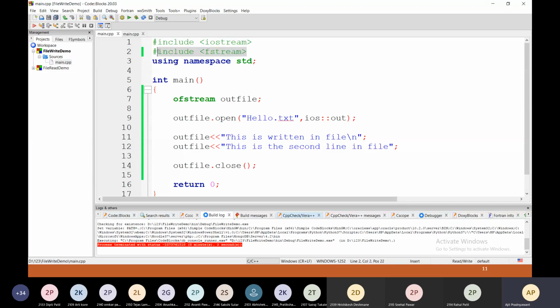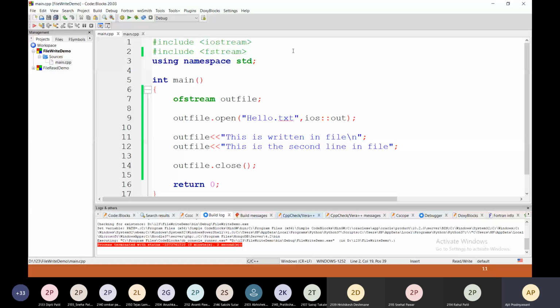First step is you need to include this file fstream, because we are performing operations on the file. Then in the main you have to create the object of this ofstream class.